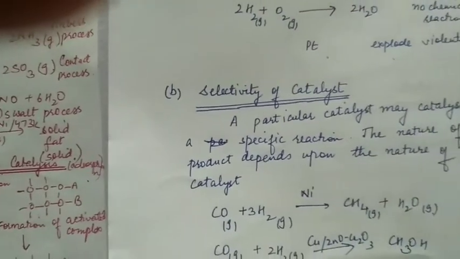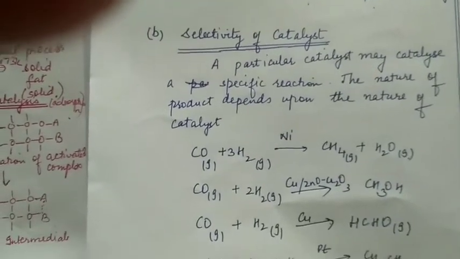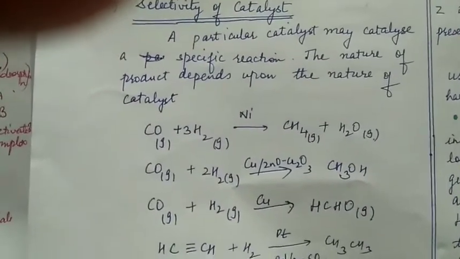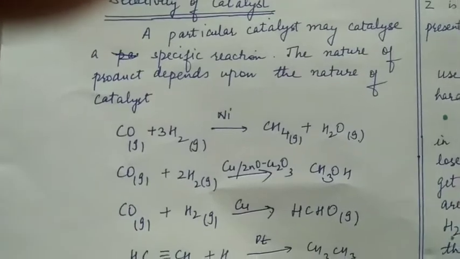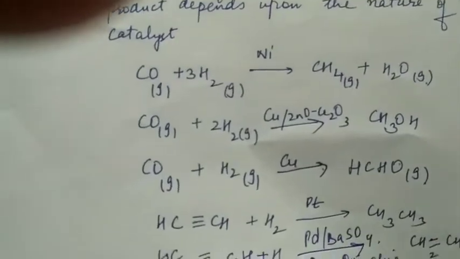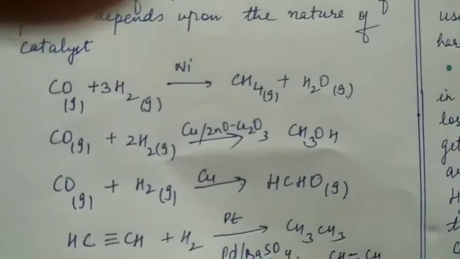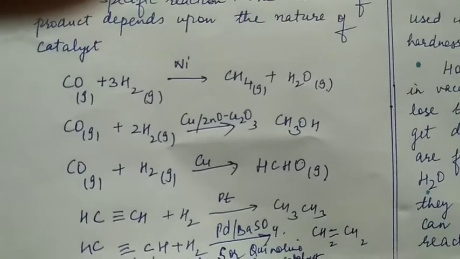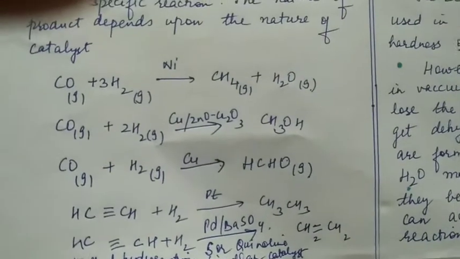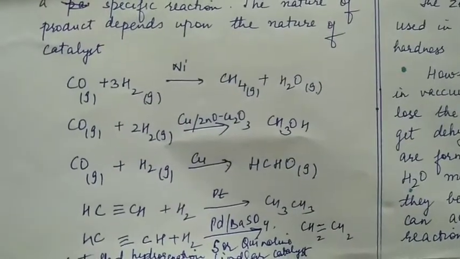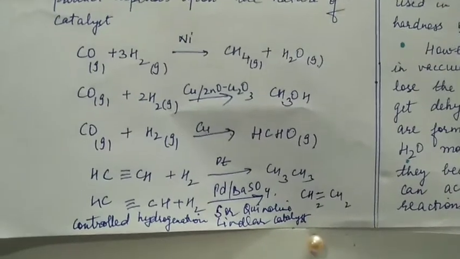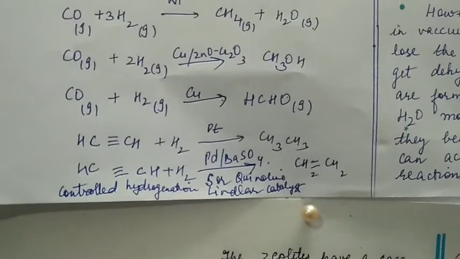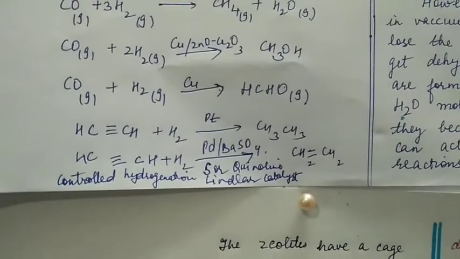This was activity. Then selectivity of the catalyst. A particular catalyst may catalyze a specific reaction only, and the nature of the product depends upon the nature of the catalyst. For example, the same reactants, carbon monoxide and hydrogen, in presence of different catalysts form different products. When they react in presence of nickel, they form methane and water. In presence of copper, zinc oxide, chromic oxide catalyst, they form methyl alcohol, and in presence of copper they form